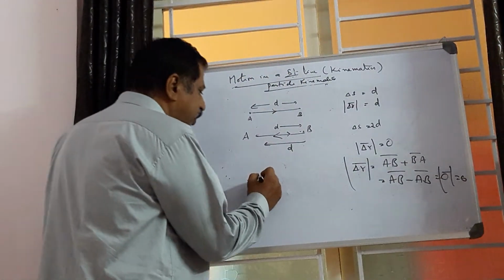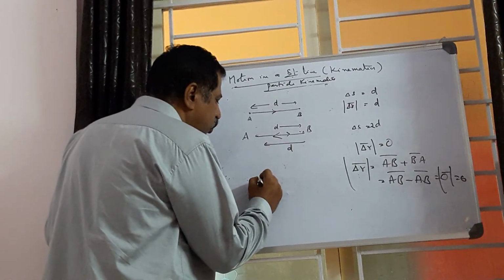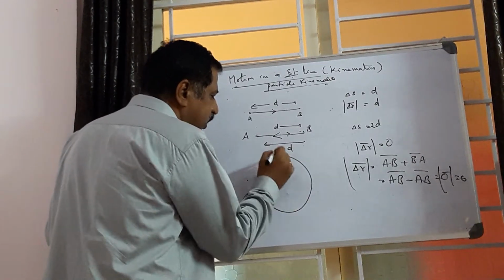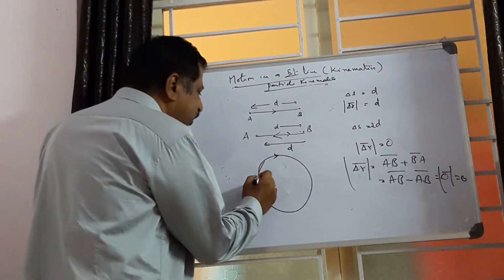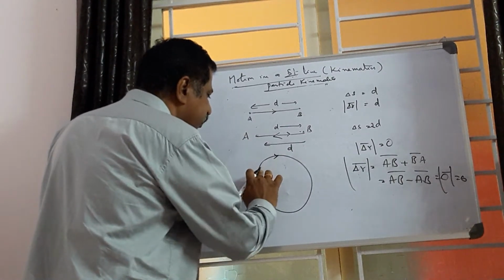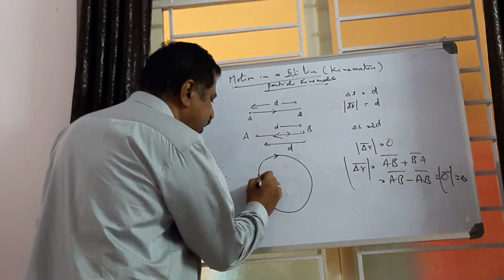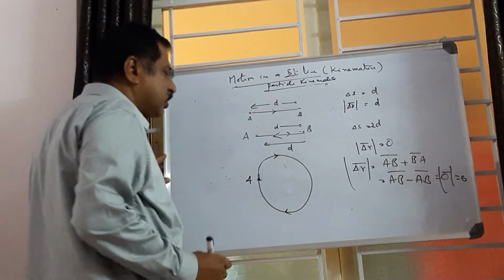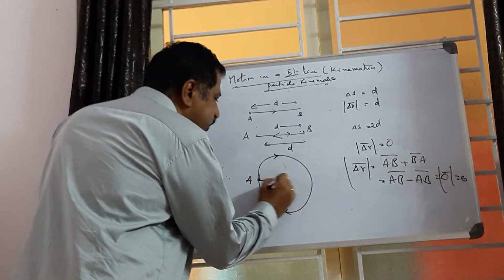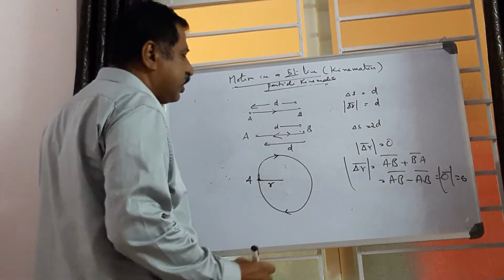Now, if a particle moves along the circumference of a circle, it starts from A and reaches A and completes one revolution. The radius of the circular path is R, I say.